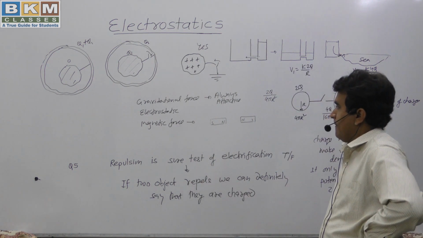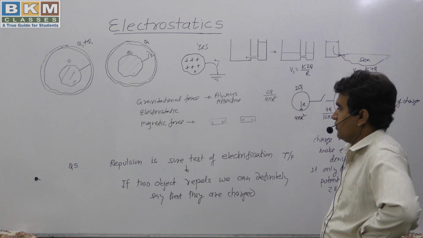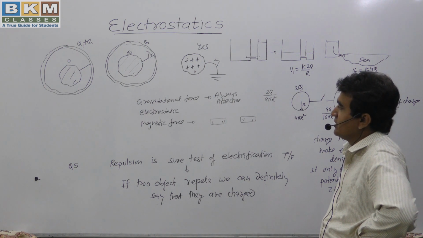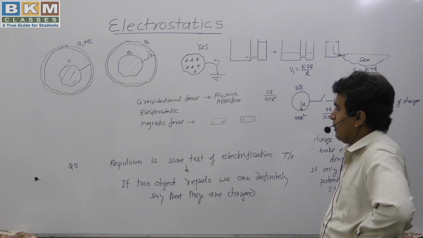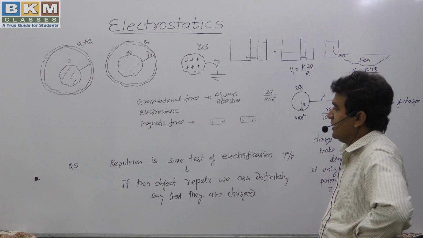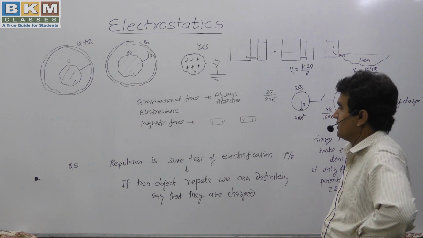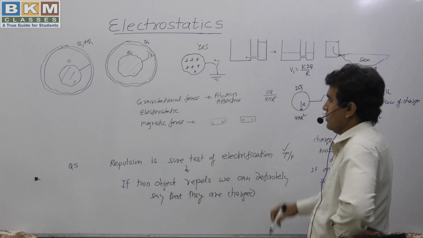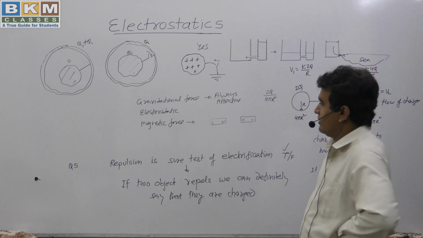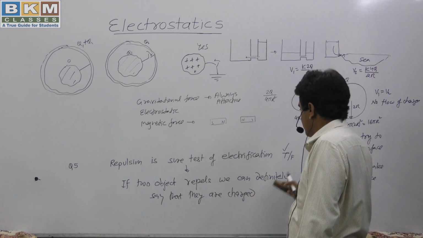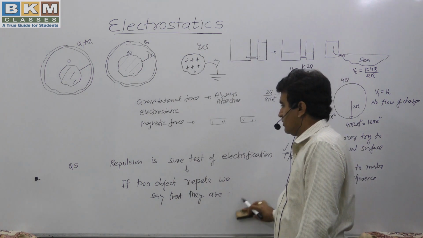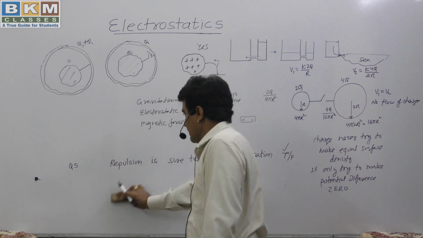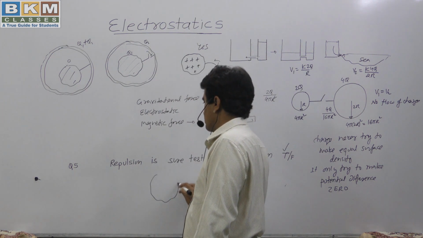If they are not magnets, then first we have to make sure whether this repulsion can exist in the case of magnets. So for the case of electrification, we have to first verify that the objects are not magnets, then we can say that this statement is true. Why are we saying that attraction cannot be a sure test of electrification? For that, we have discussed the method of induction.